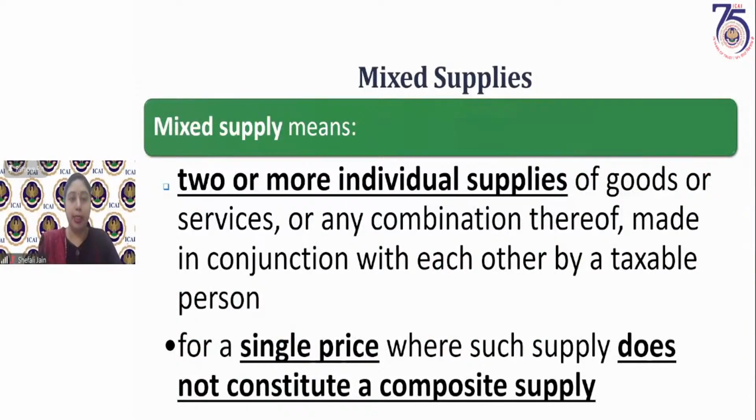Now we come to mixed supplies. In a mixed supply, two or more individual supplies are there. Here also two or more supplies are there. But first thing is that they are not a composite supply. And second thing is they are not related to each other. They are not naturally bundled. Third is only a single price is charged. So please remember for a mixed supply, first condition is that a single price has to be charged. It should not be a composite supply. Two or more supplies are being supplied in mixed supplies also, but they are not related to each other and that is why they do not constitute a composite supply.